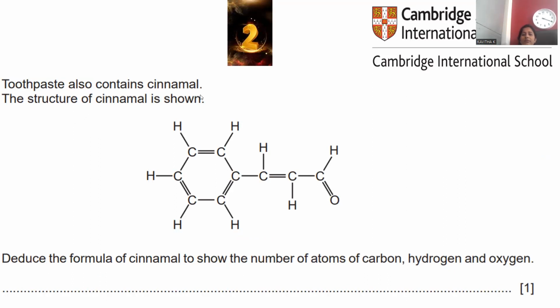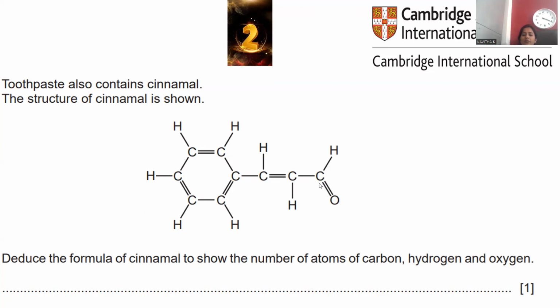Toothpaste also contains cinnamol. The structure of cinnamol is shown here, where the six-membered ring is there, the carbon-carbon double bond is present, and an aldehydic moiety is there. If you observe clearly, the entire molecule exists in a conjugated form. Here, double bond, single bond, double bond, single bond, all are in conjugation. It's a perfect example of a conjugated system, an alpha, beta unsaturated carbonyl compound as well. Cinnamol, according to IUPAC nomenclature, is an aldehydic species.